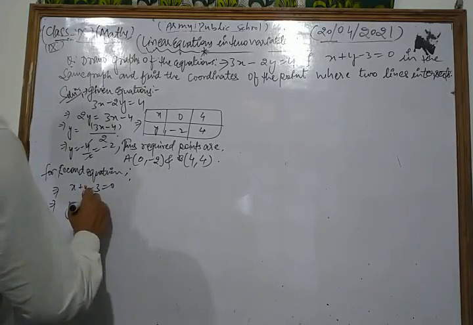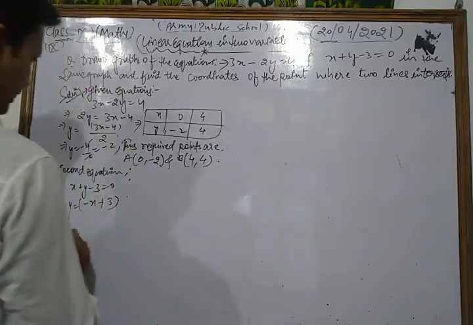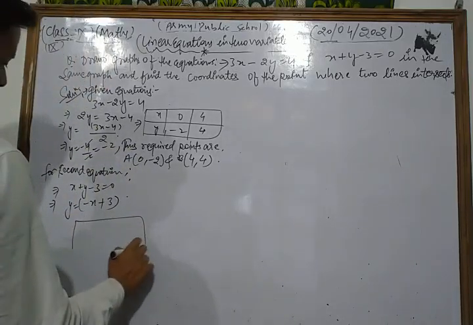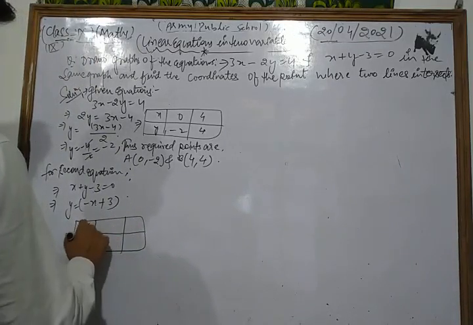So y is equal to minus x plus 3. Now for that we form the same table. Here we write x and this is y.